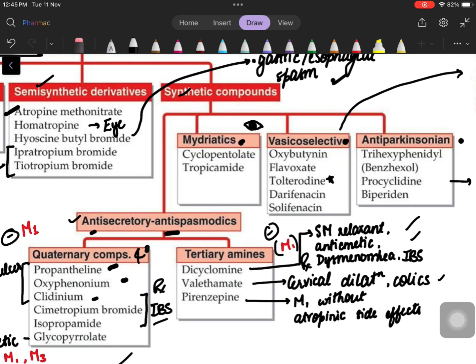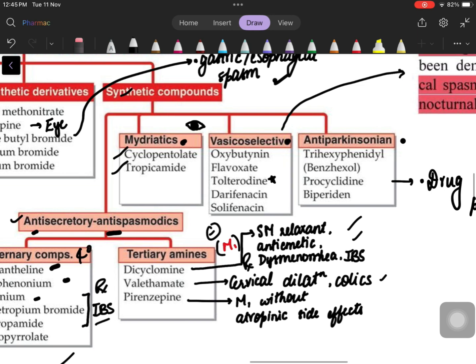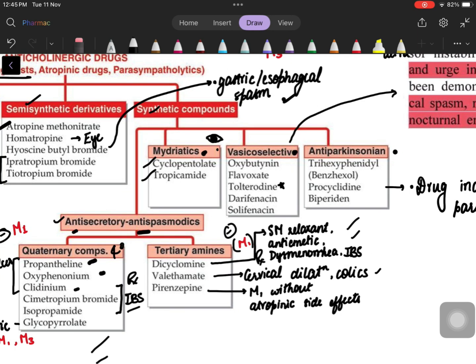Coming to the mydriatics, we have cyclopentolate and tropicamide. These are commonly used mydriatics. They also cause cycloplegia. What is cycloplegia? Loss of accommodation or paralysis of accommodation. So not only are they dilating the pupil, they are also fixing it, so that the eye is not undergoing any accommodation.